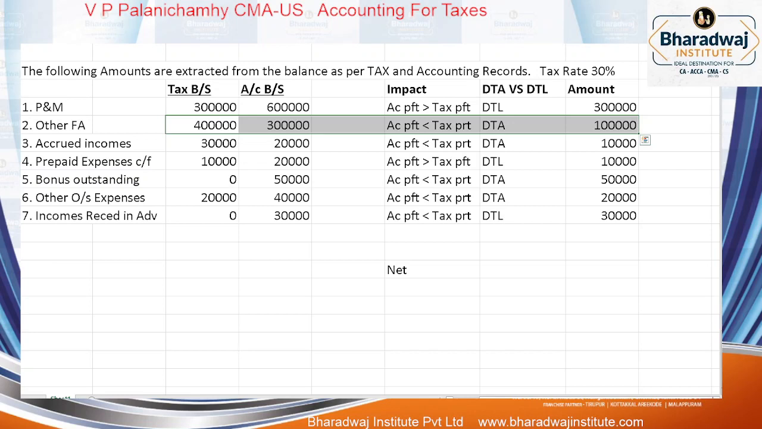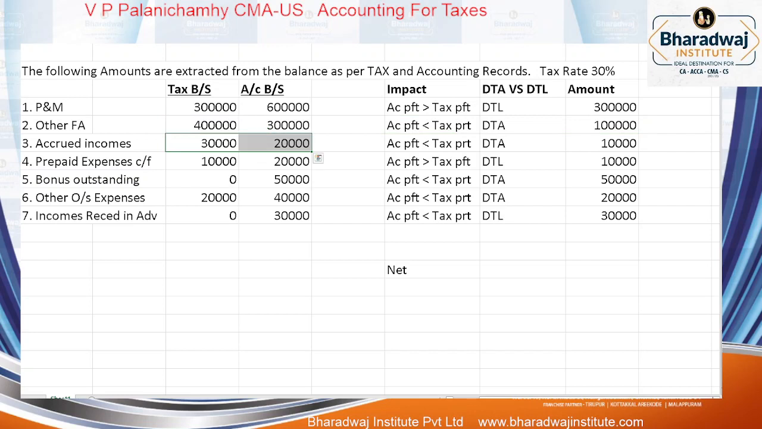In tax we have booked the asset at 4 lakhs, in accounts at 3 lakhs. Where is more depreciation charged? Accounts. When more depreciation is charged in accounts, now your accounting profit will be less than which profit? Tax profit. Accrued incomes. Accrued incomes. How much is recognized?